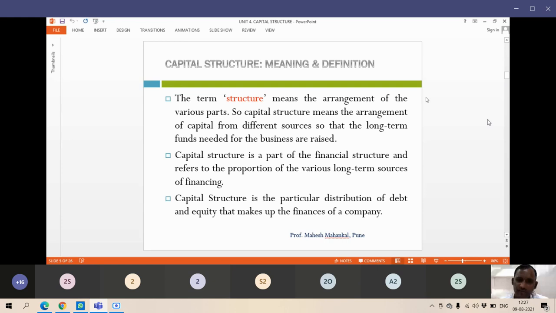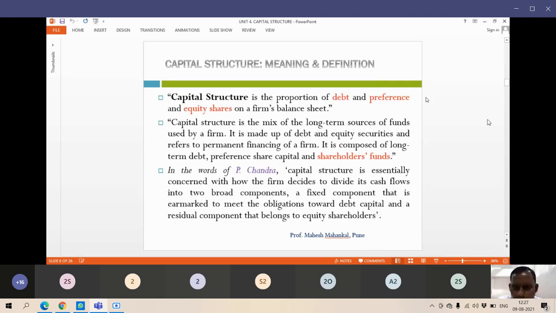It gives you finance for your long-term purpose. Okay, to start a business or to grow your business. Like you can take a loan for 20 years from a bank. Bank will give you a 20-year loan. Okay, it will be long-term funds you are going to raise for your company's business, you can say, for expansion, for upgradation of the technology. You are going to raise the funds. Okay, that is there in the capital structure.